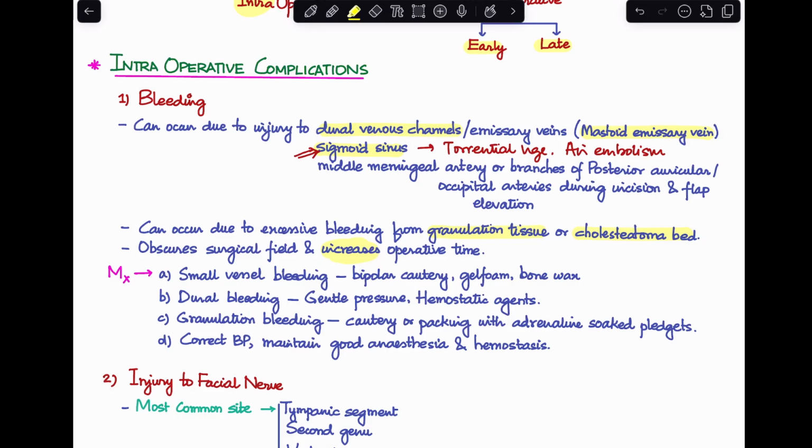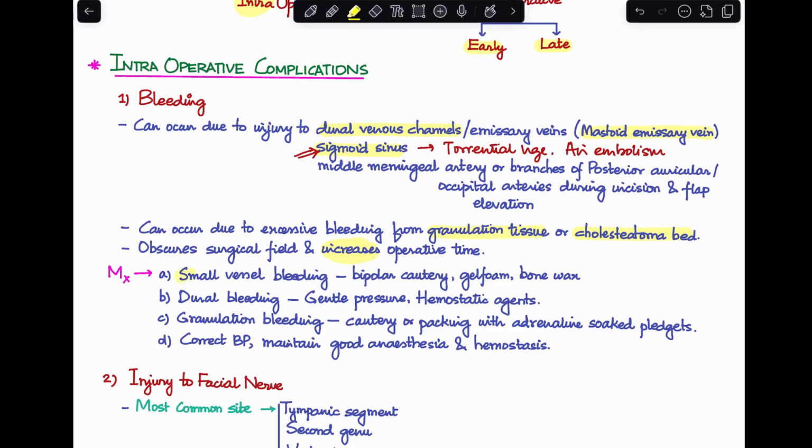So, we have to be very cautious about this by knowing the anatomy properly and knowing which structures lie where and being very cautious when we are drilling into the mastoid. That's how we can prevent this complication. Now, say you have tried to prevent it and it has still occurred, how will we manage the case? That will depend on the structure that has been injured.